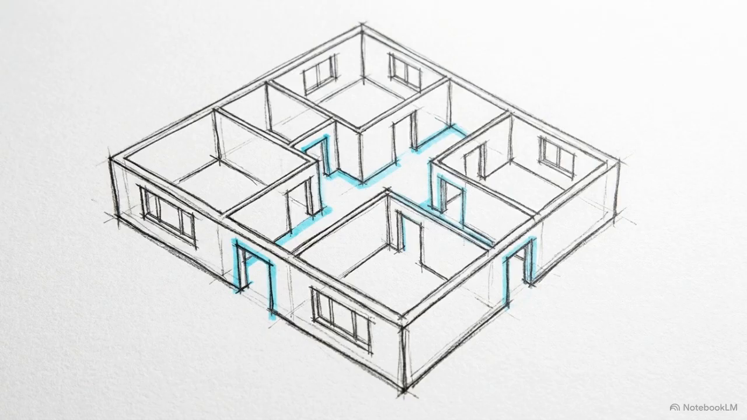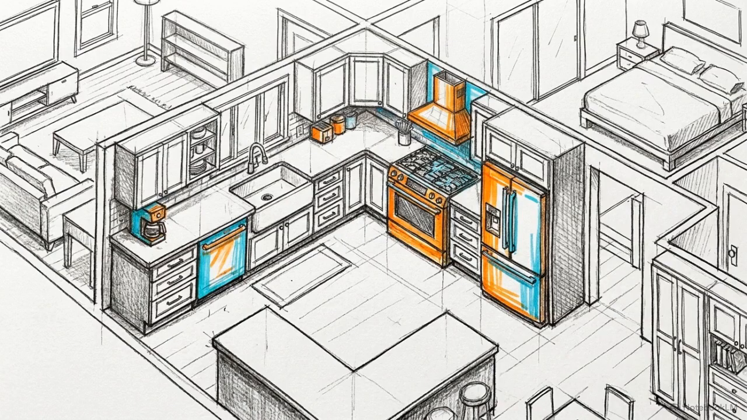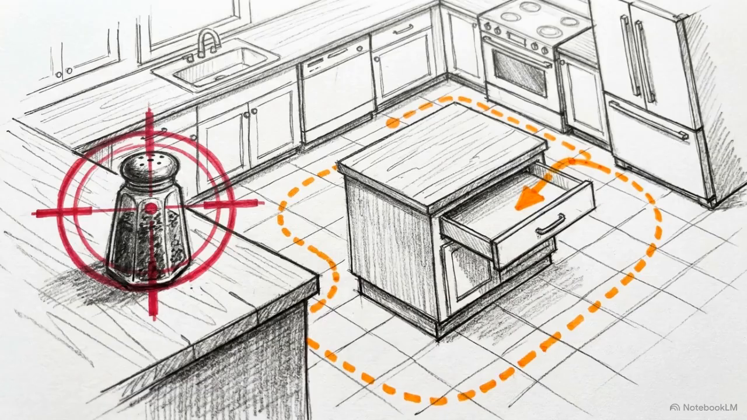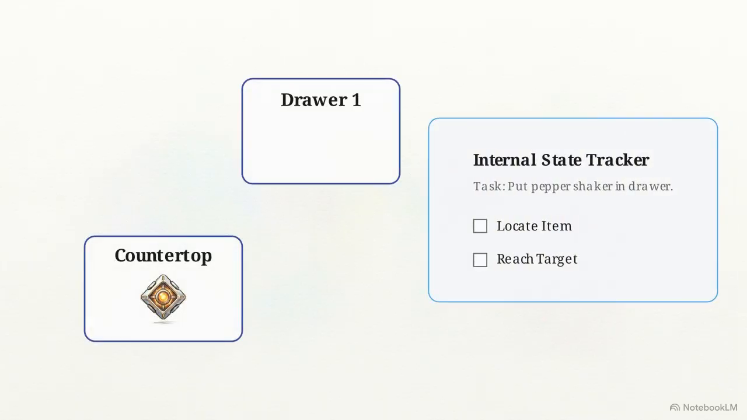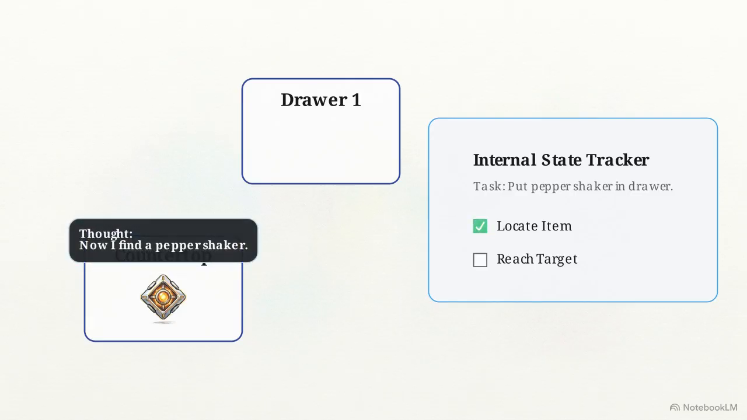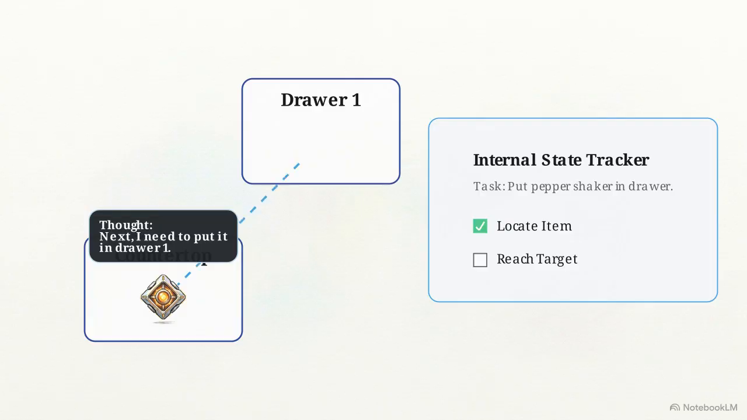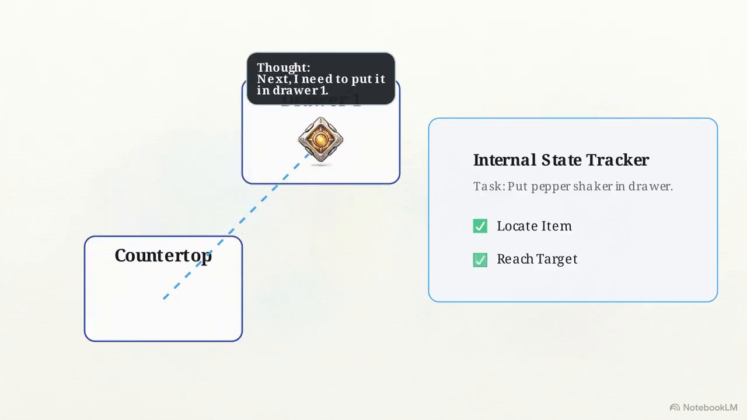Moving from pure data retrieval to embodied decision-making, we look at ALFWorld. This is a simulated household environment characterized by complex spatial layouts and sparse rewards. The task parameters here are specific. The agent must locate a pepper shaker, pick it up, and transfer it to a designated drawer. ReAct utilizes sparse reasoning to decompose high-level goals into actionable subgoals. These thoughts function strictly as state trackers. The model writes, "Now I find a pepper shaker. Next, I need to put it in drawer 1."